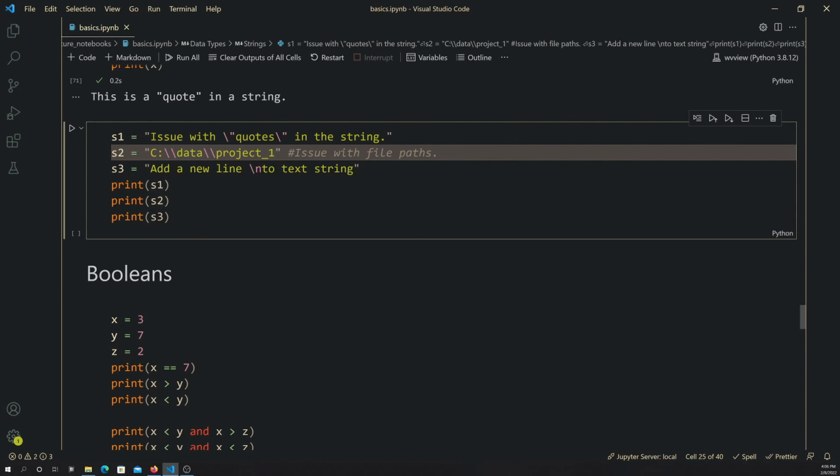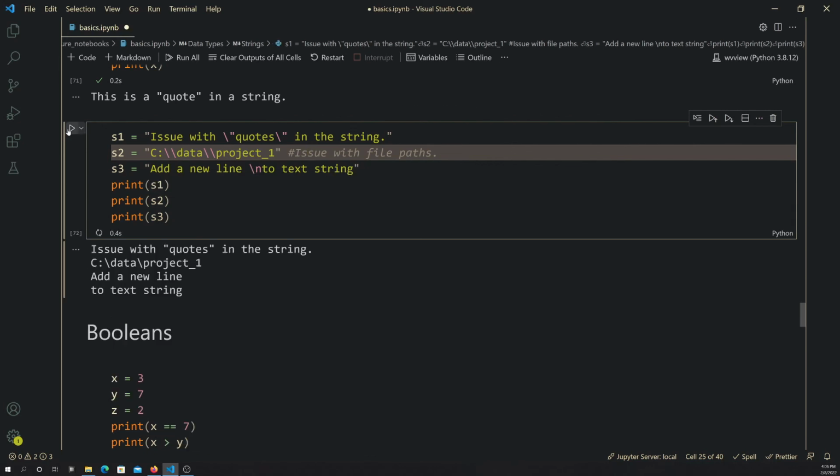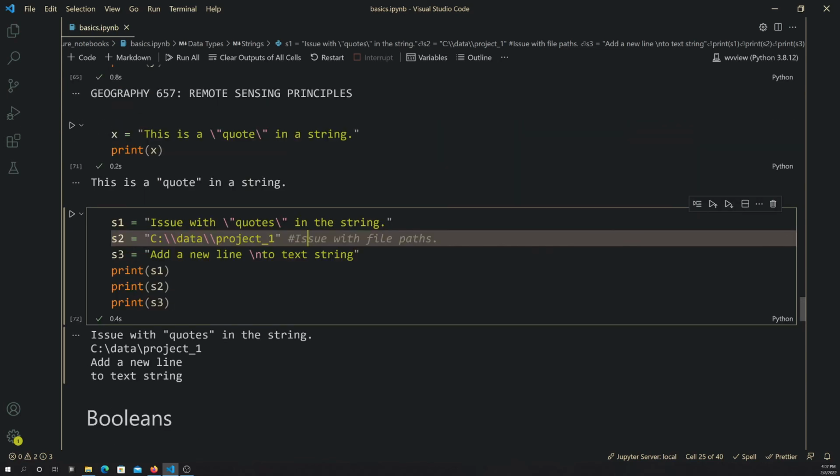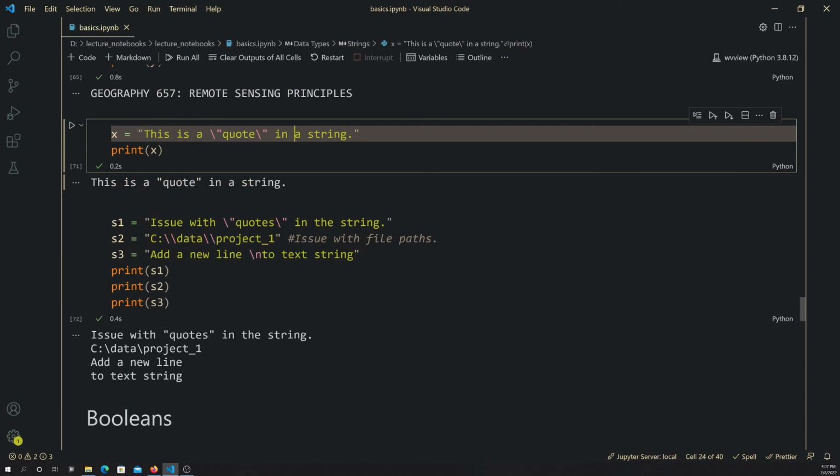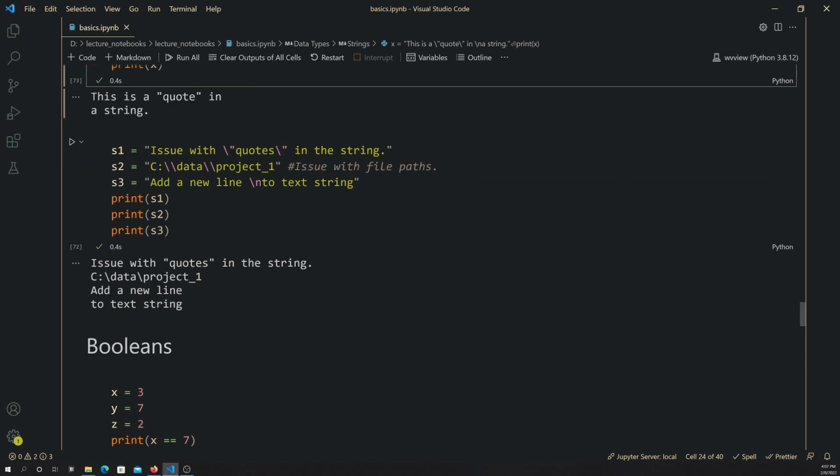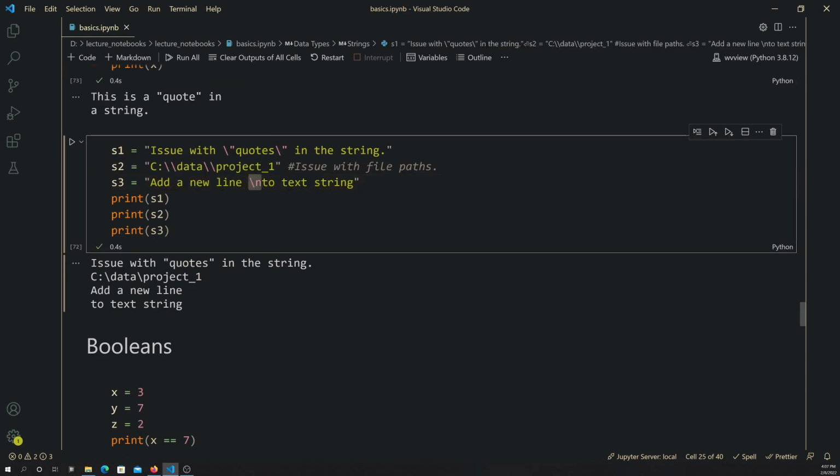This \n is used to create a line break inside of a string. So if I go back to this, I could have put this as a quote, and then before A, I'll just do \n, and that'll split it into two lines. So that creates a line break. And there are lots of other use cases to deal with these special issues, but these are some of the most common ones, and you'll see other examples throughout.